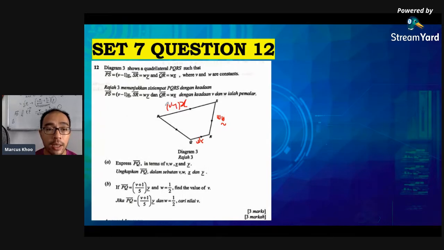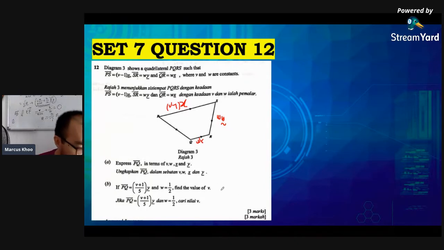Oh, this is very easy. P to Q is PS plus SR plus RQ. But remember, RQ is the reverse, QR is WX. So our final answer must have minus WX. I'm going to leave this for you to do. Then if PQ is given, and W equals half, they've already given you all this, find the value of V. Actually, this is a pretty simple question. All you have to do is just substitute.